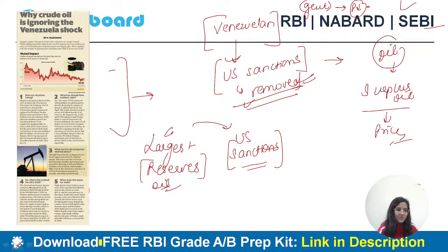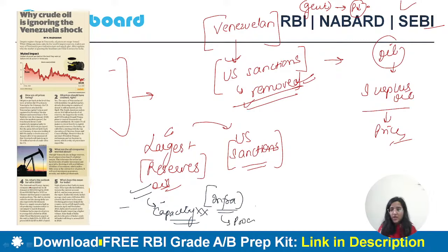And we have seen this in the previous class also, that the major reason behind this is that yes, Venezuela has the largest oil reserves, but the capacity has not been utilized as of now. There is lack of infrastructure. There is no means of producing that oil. The oil fields will take years to start off again. Even after removing US sanctions, there was no impact on the global economy. This is what this news is about.